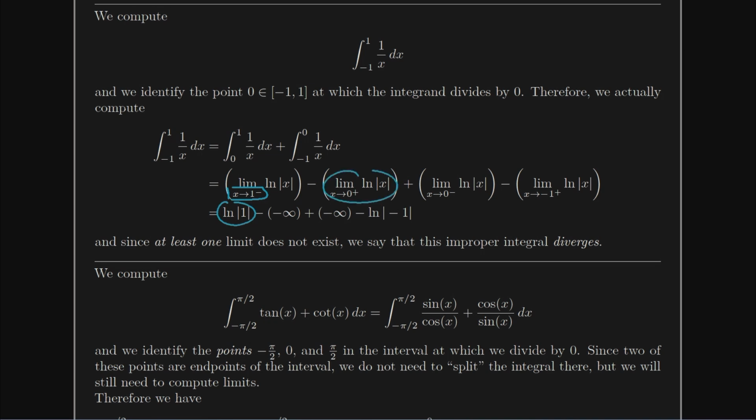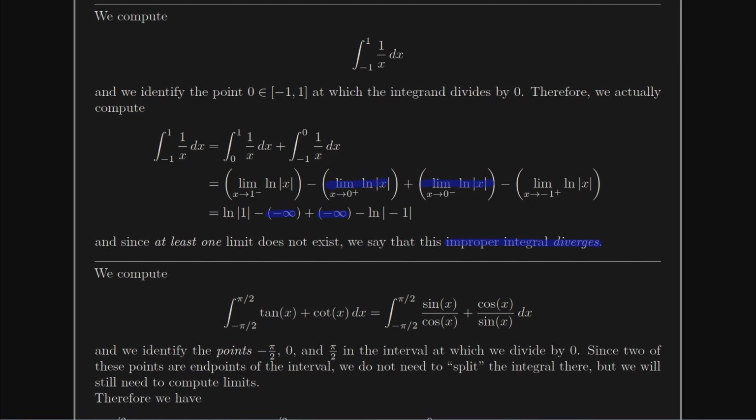As x goes to 0, look at that, we have an infinity. As x goes to 0, look at that, we have another infinity. And as x goes to -1, we'll have log of -1. And so the fact that two of these limits, not even one of them, but two of them had infinities, we just say the improper integral diverges. There's no answer to this improper integral, it just diverges.